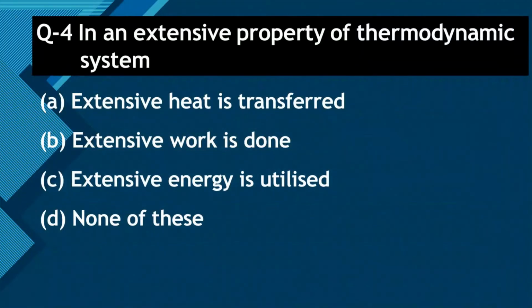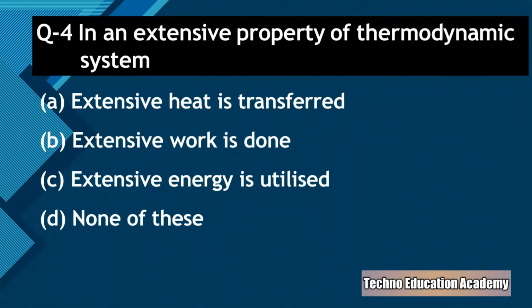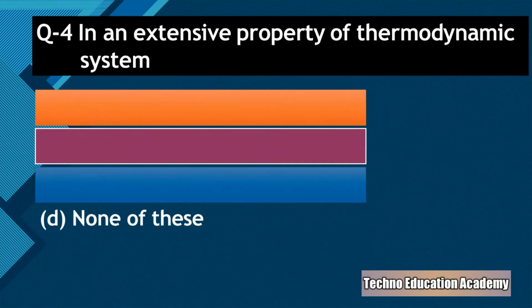Question number 4. In an extensive property of a thermodynamic system, option A, extensive heat is transferred. Option B, extensive work is done. Option C, extensive energy is utilized. Option D, none of these. So the right answer is none of these.